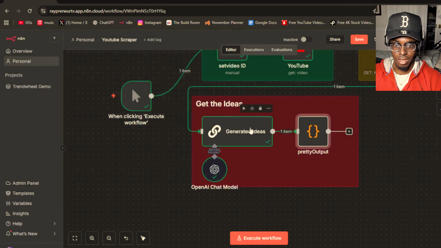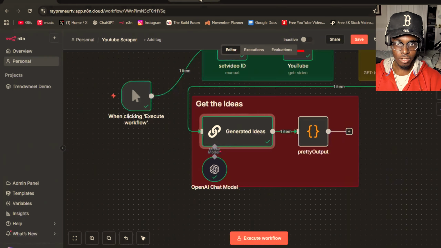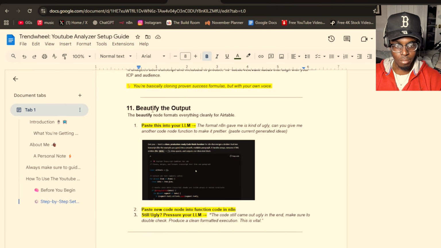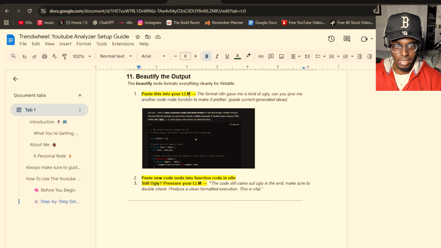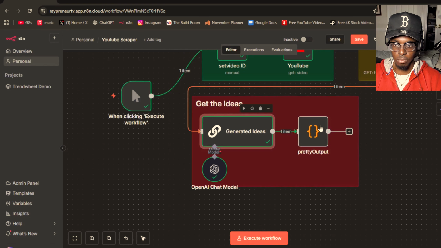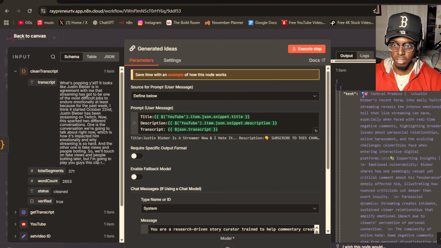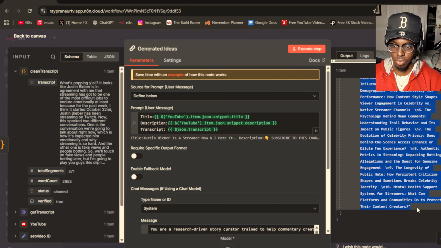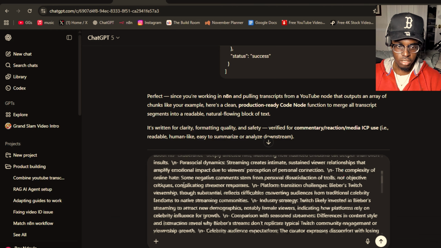So now we are going to go back to our step, the beautify the output. We're going to paste this into our LLM. So the format, and then it gave me something ugly. Can you give me another code node function to make it prettier? And then you're going to paste the generated ideas. So copy this, paste it in here, boom, and you're going to go back here and grab this real quick and paste it. There we go.